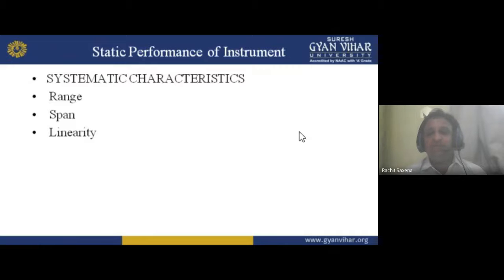If it is not linear, how can we say it works like this? It is not in linear form, so we can't say it is in proportional form. If it is proportional, then it is working like this. So linearity is there. Then we have sensitivity.